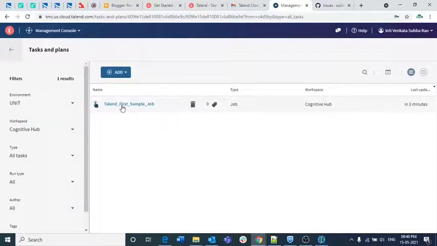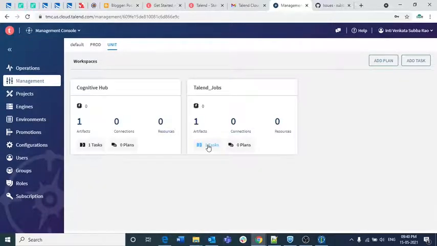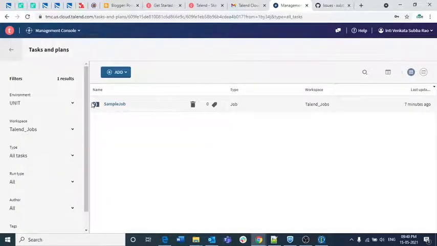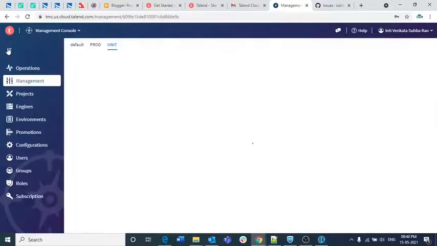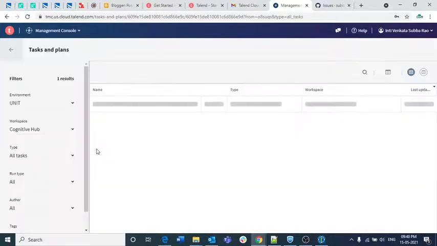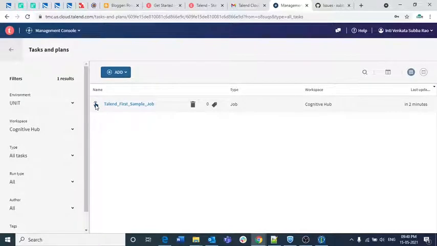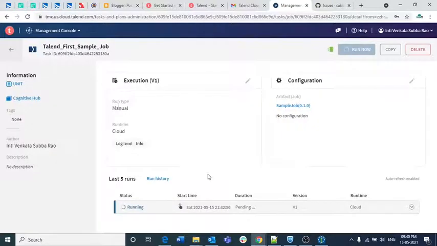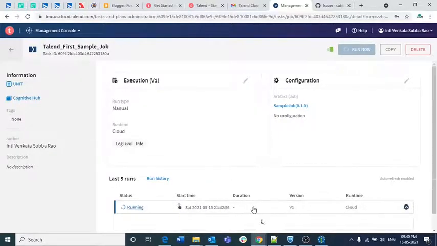So previously, what is the symbol that we have? We have a symbol like this one, which is showing not defined. But if you observe now in the Cognitive Hub, it is showing manual run. If you hover on that symbol, it shows manual run. So this is what the symbol is. Suppose the particular task was scheduled, then it will show a schedule symbol. So let us see whether the job has started running or it is still pending.